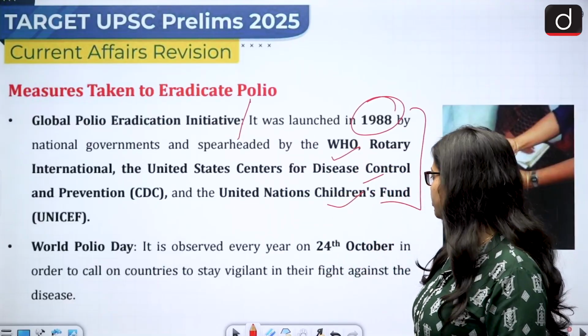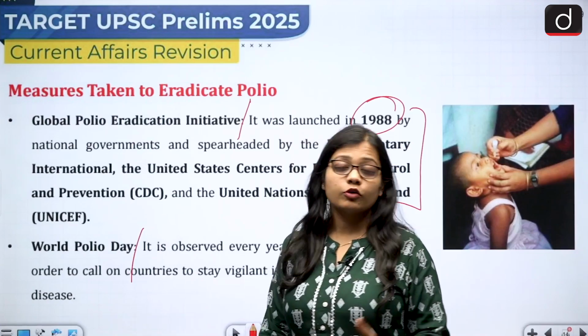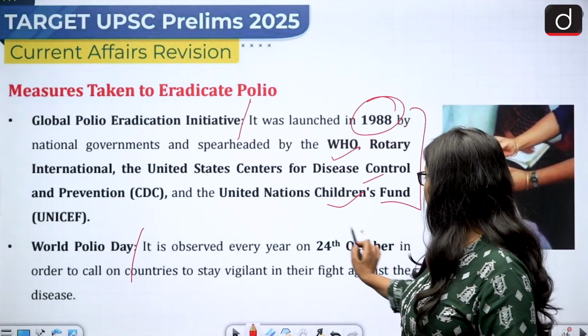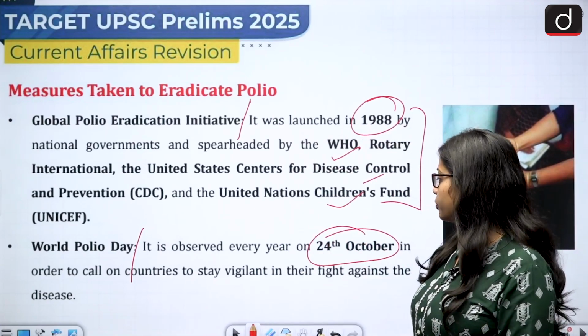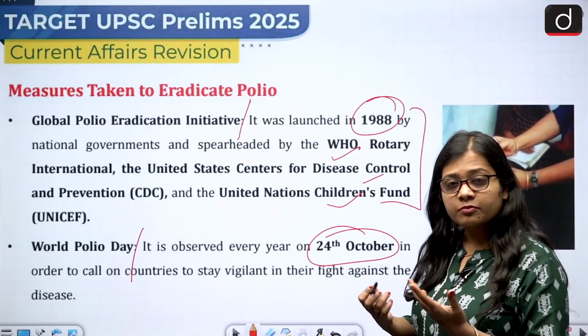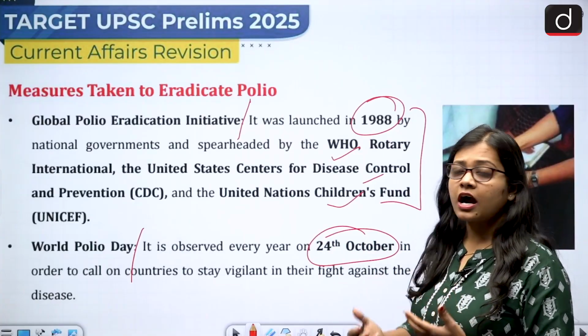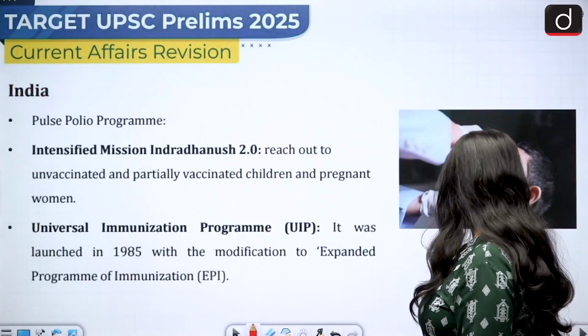Then comes the World Polio Day. So when is the World Polio Day celebrated? So that is 24th of October, and this has basically been done with regard to raising awareness about polio.